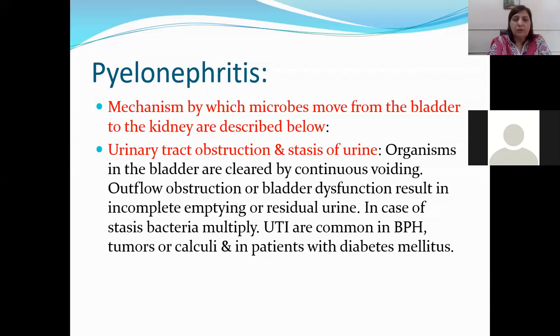So first, the bacteria are going to adhere to the epithelium of the urethra. And from there, they gain entrance into the bladder. In the bladder, they can multiply because of the stasis, because the bladder is incompletely going to be emptied because of obstruction to the outflow of the urine, and that can be because of BPH, tumors or calculi in the bladder, or people who are suffering from diabetes mellitus.